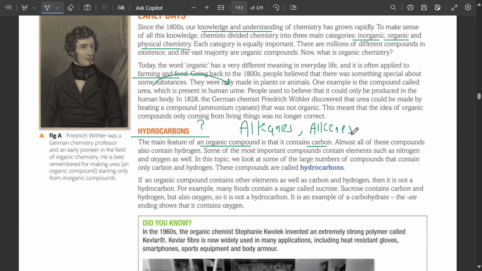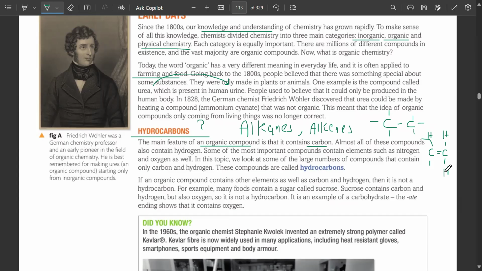Can alkenes also contain oxygen? No. Alkanes have single bonds and alkenes have double bonds, and both of them only contain carbon and hydrogen. Got it?